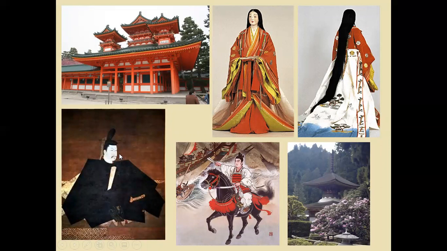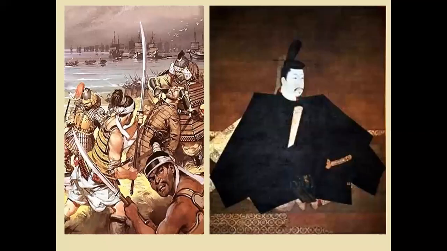Here we see Minamoto Yoritomo, the first shogun of Japan. And here we notice, of course, the Japanese daimyo on horseback and the influence here of Buddhism coming from China to Japan in the sense of their architecture.